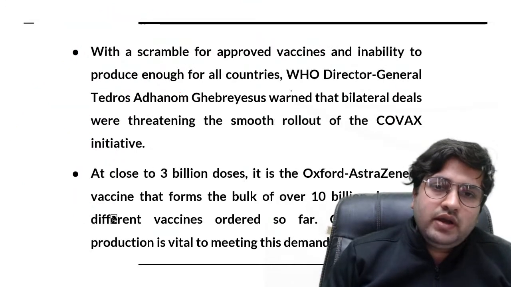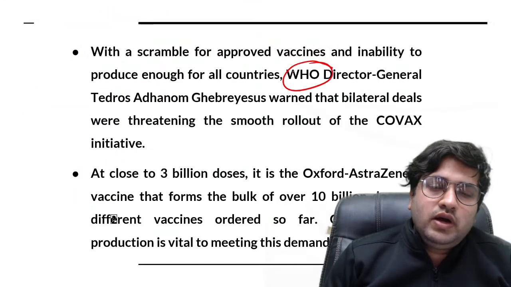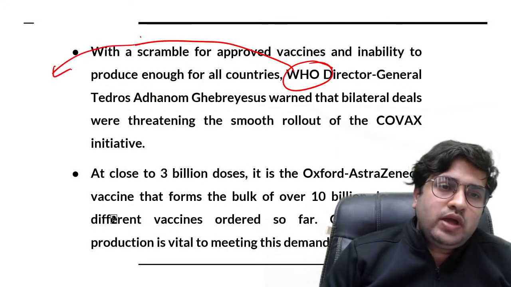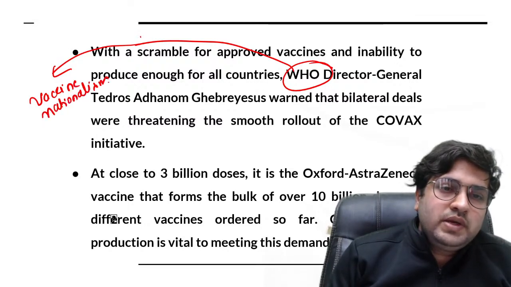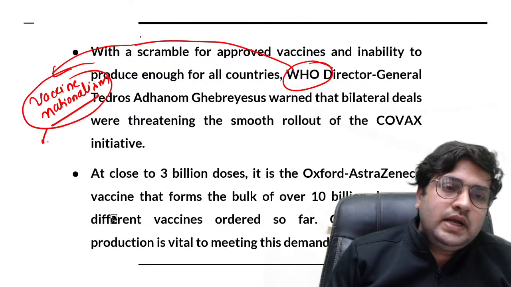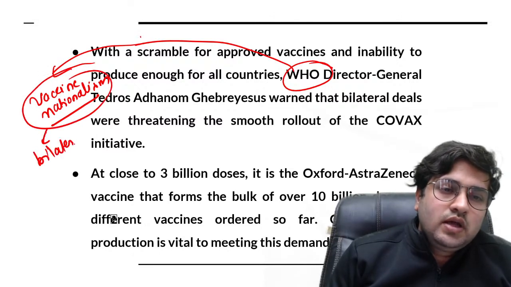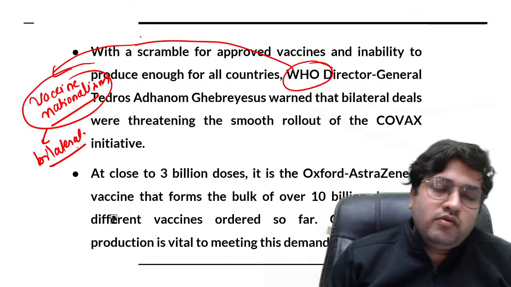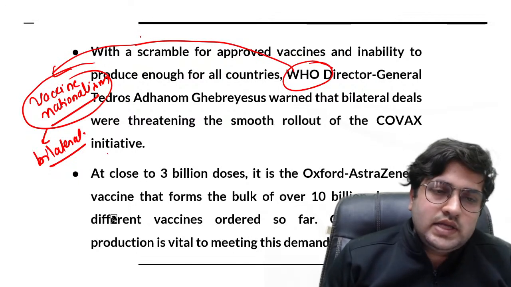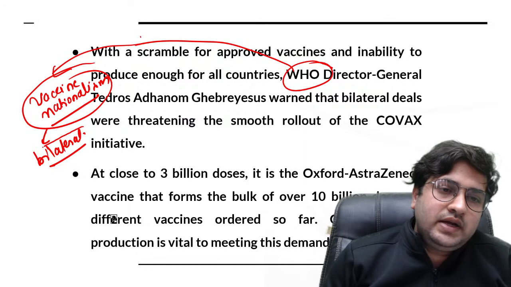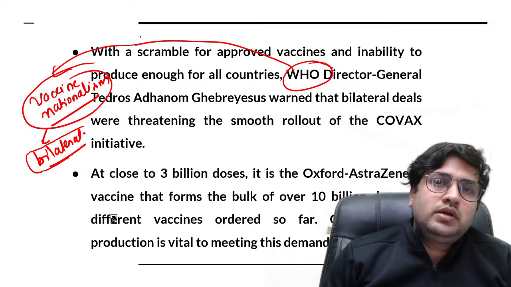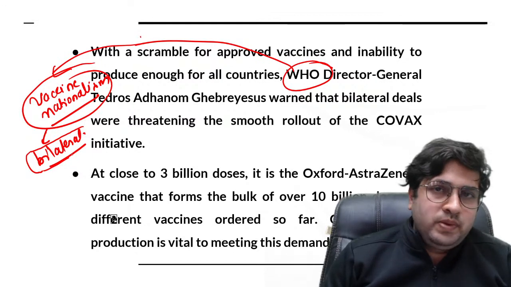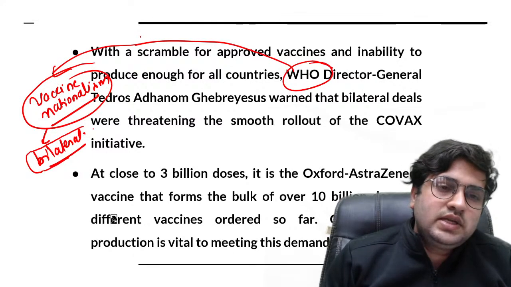Even the World Health Organization DG has also emphasized limiting vaccine nationalism. What is vaccine nationalism? As I have discussed earlier also, it means countries are signing bilateral agreements with other countries which are producing vaccines, and by signing these agreements they want to set priority to get the vaccine. They want the vaccine to be given first to them, and they are ready to pay for it. So we call it vaccine nationalism.